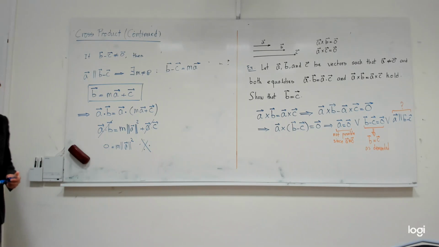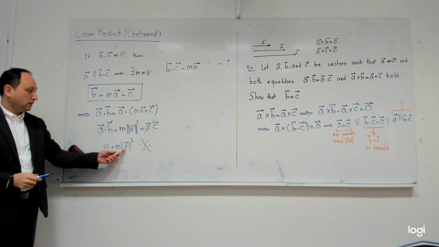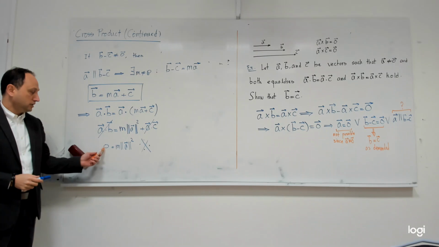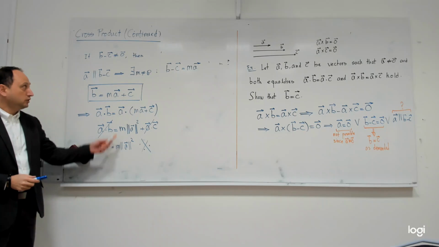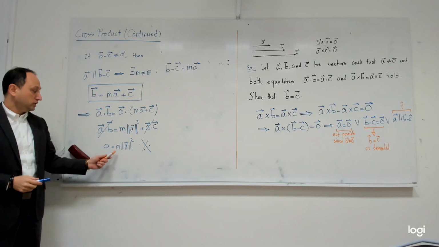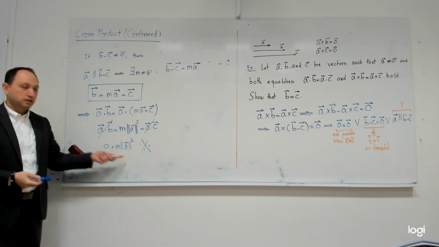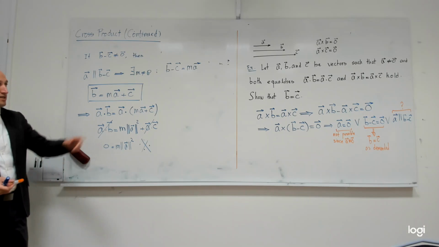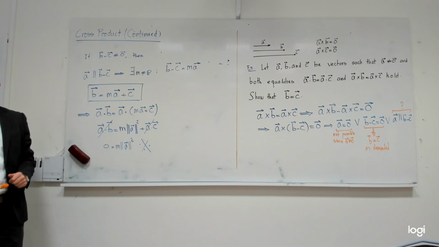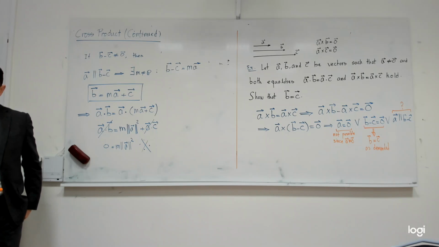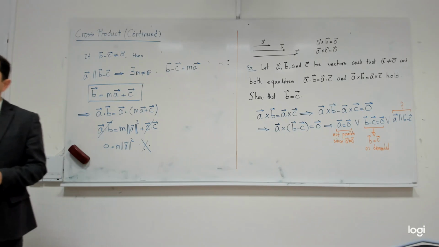Yes? Why? Because this is a number, that's another number, the multiplication is 0, either the first one is 0, which is not the case, or the second one is 0, it means the vector A should be 0. So that's not the case either. So it means that the third possibility cannot work. So it means that only the middle one works, and this means that B and C are equal.